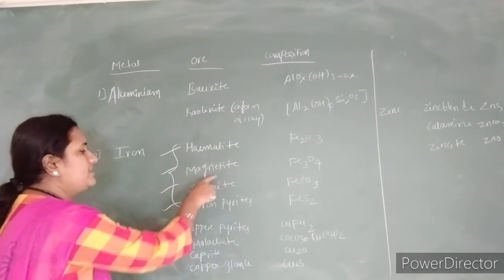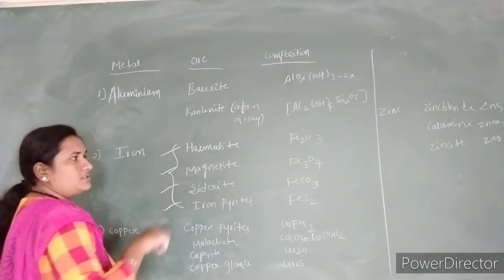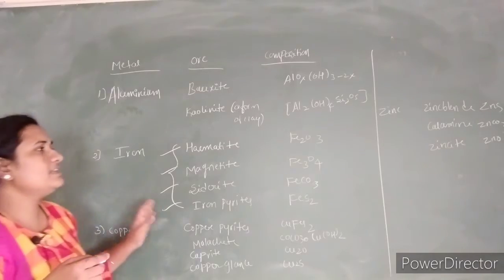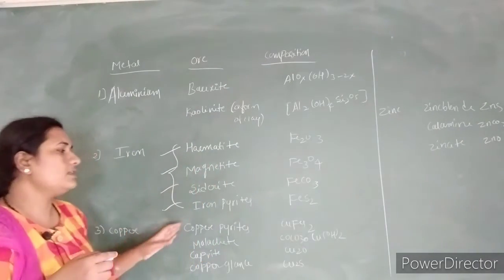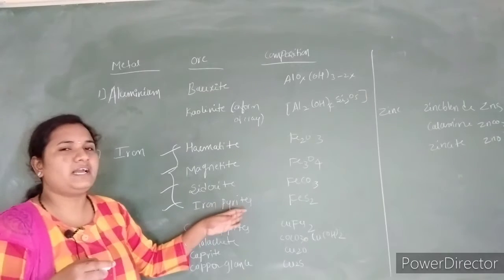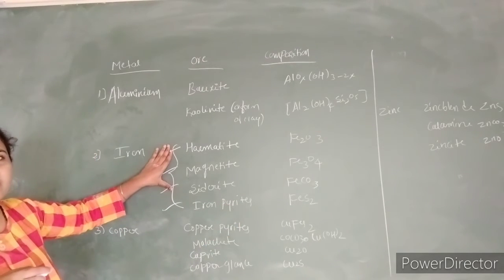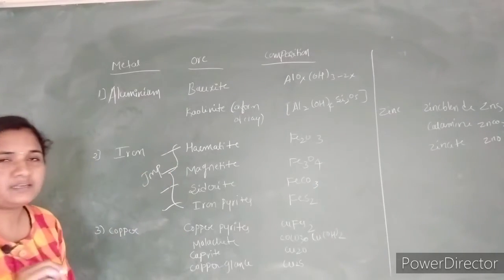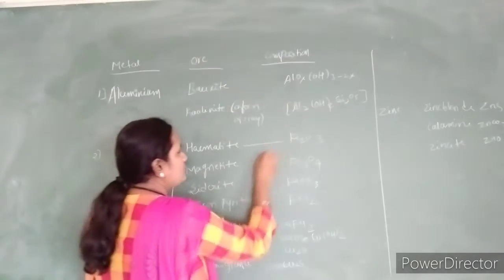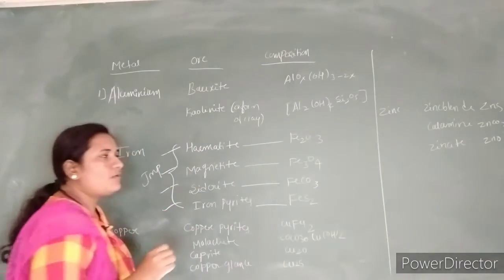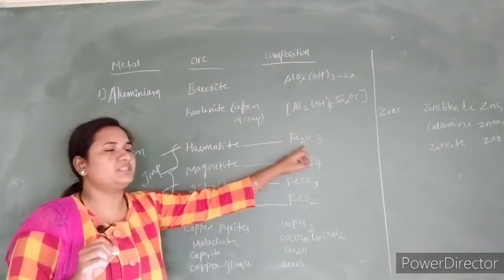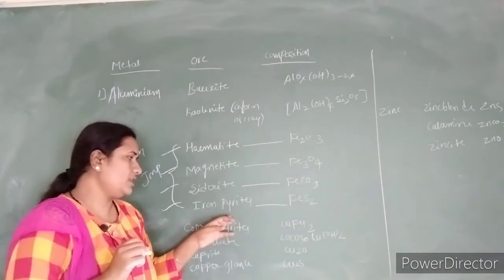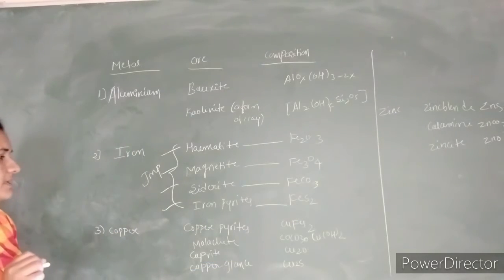They can ask what the ores of iron are, or write the composition of hematite, siderite, magnetite as well as iron pyrites. So it is very important. Remember the compositions: hematite Fe2O3, magnetite Fe3O4, siderite FeCO3, iron pyrites sulfide FeS2.